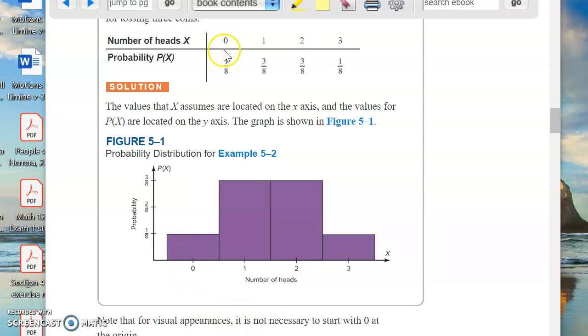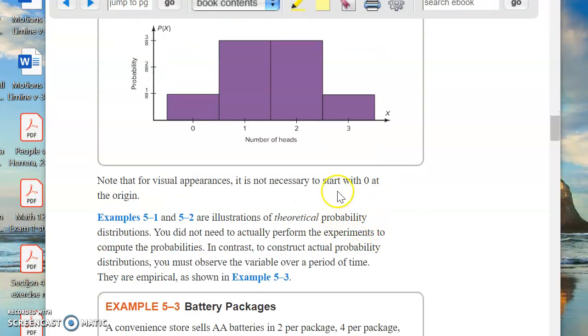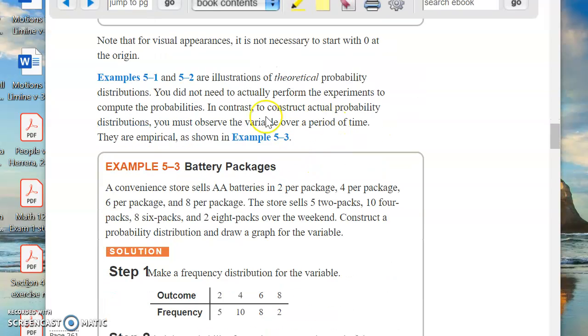So the probability of getting 0 is 1/8. The probability of getting 2 is 3/8. So you see how that corresponds? I think we talked about this before. We call this a histogram. So this histogram represents the probability distribution. Now, to make it look nice, you don't have to start with 0 over here. You can put it anywhere you want. It doesn't matter. This is just a cartoon to help us understand things, okay?